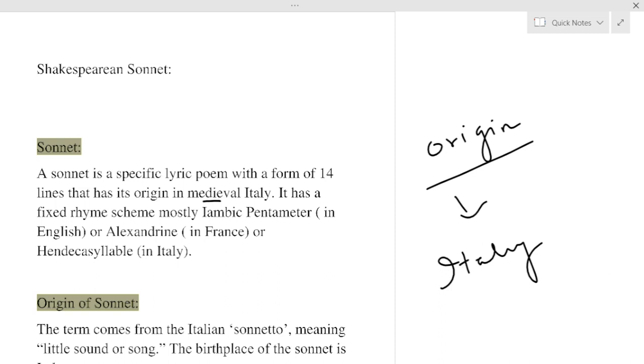Now it has a fixed rhyme scheme, mostly iambic pentameter in English, Alexandrine in France, and hendecasyllable in Italy. So the sonnet has a fixed form in each particular country: iambic pentameter in English, Alexandrine in France, and hendecasyllable in Italy.